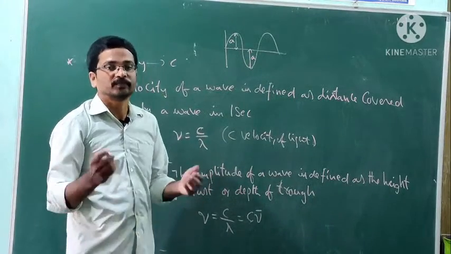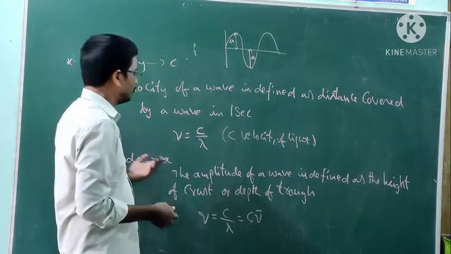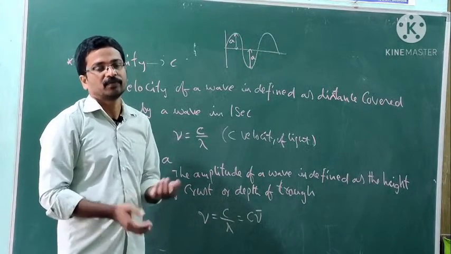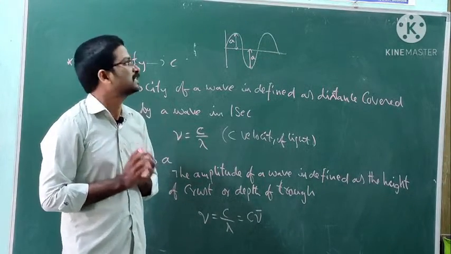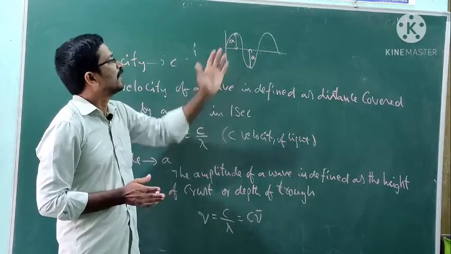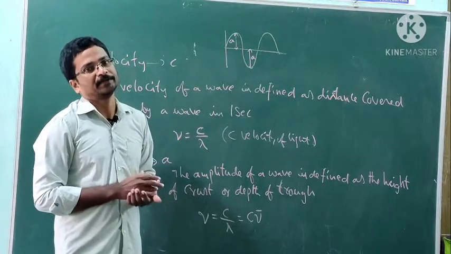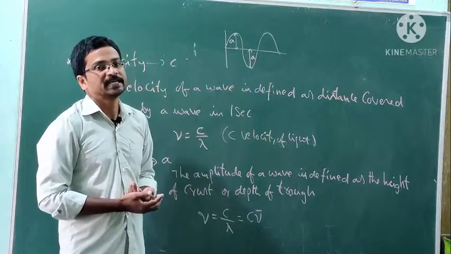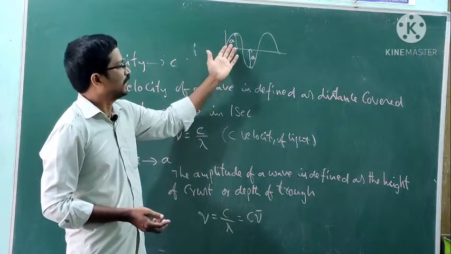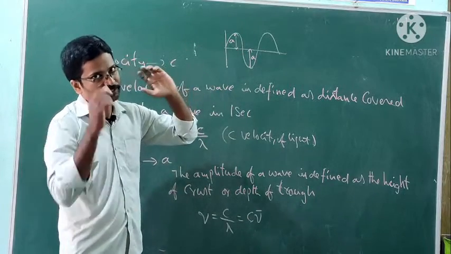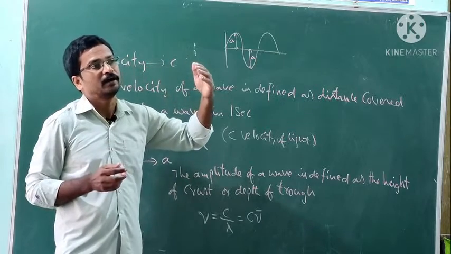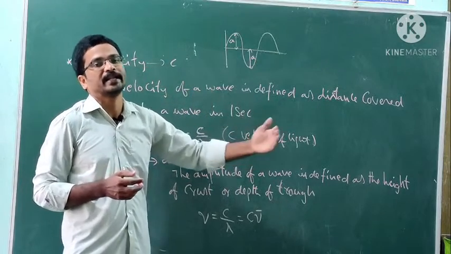Amplitude is one of the criteria of the wave characteristic. One type of electromagnetic radiation has a certain amplitude, and another type of radiation has another amplitude. So amplitude differs from one electromagnetic radiation to another.